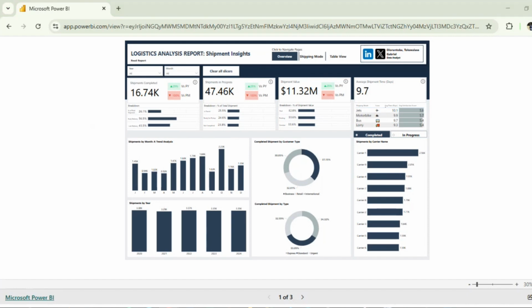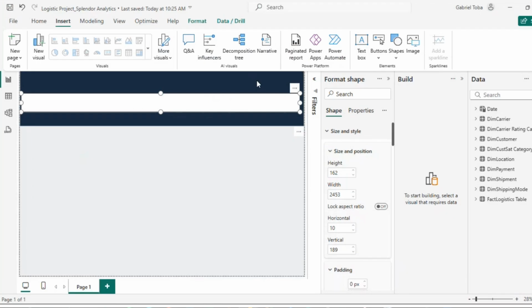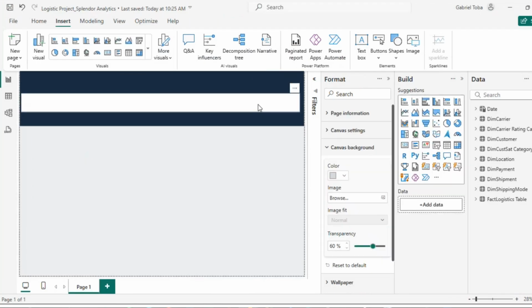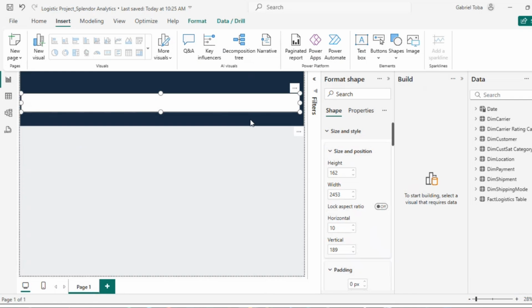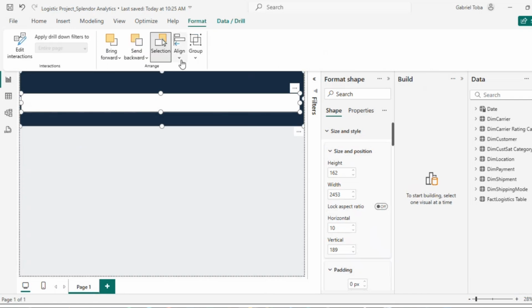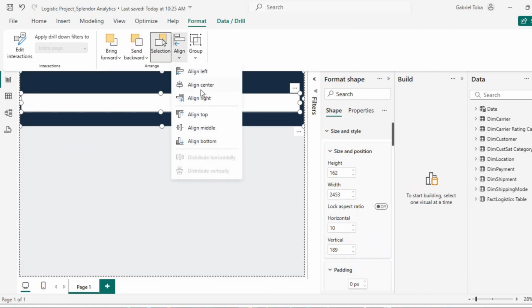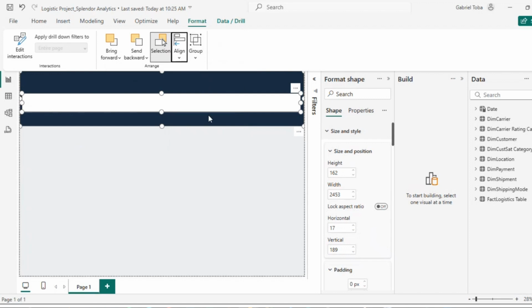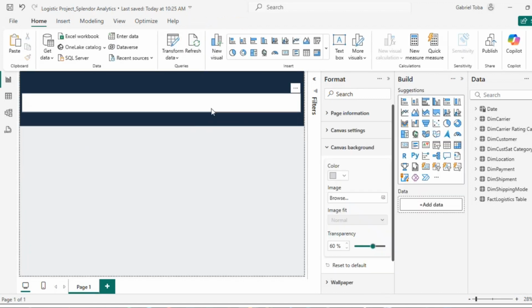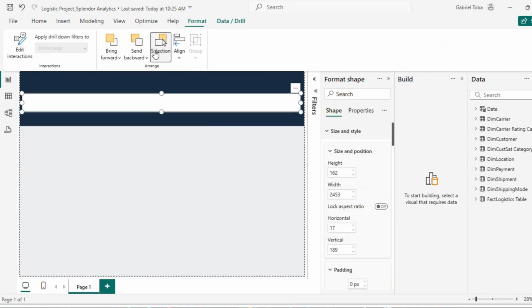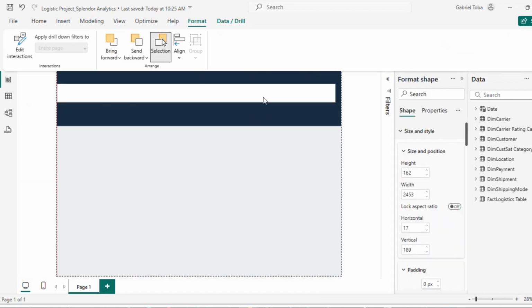So let me just come back to this place. My Power BI. We'll do that later. So I'm just going to select these two. Okay, I'm going to select this as well. Come to format, and then align center. And I want to probably bring this to the front, bring it to the front, and let me pull out this. I'm going to take this one now, so I have a better view.